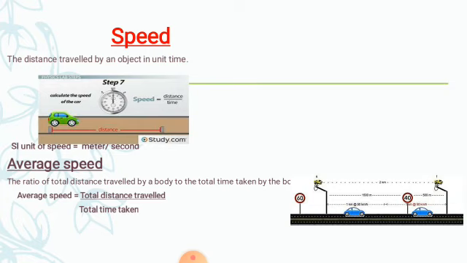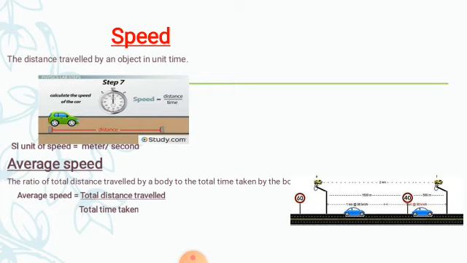In the first interval, the speed of the car is 50 kilometer per hour. In the other interval, as the distance is very less, it is obvious that the speed will also decrease. So when we talk about these two instances, we can say that the speed of the car is changing.